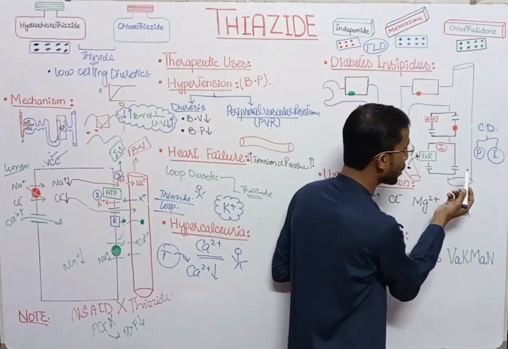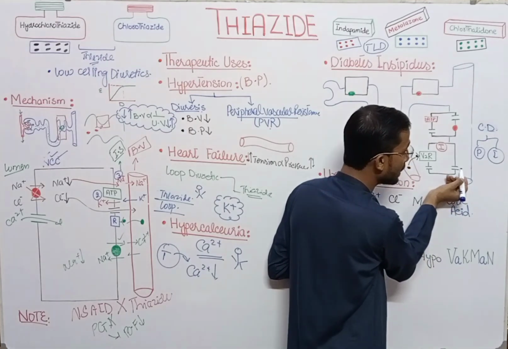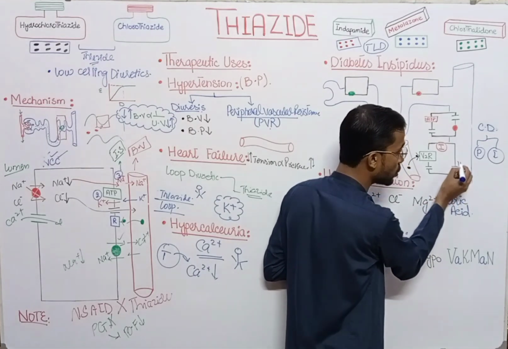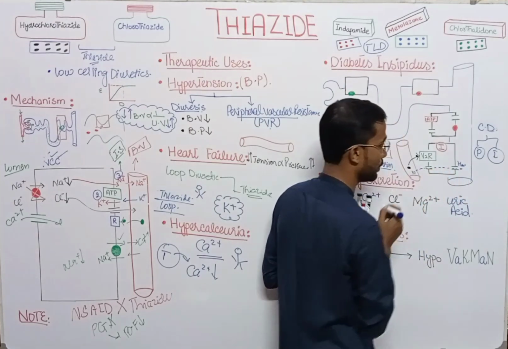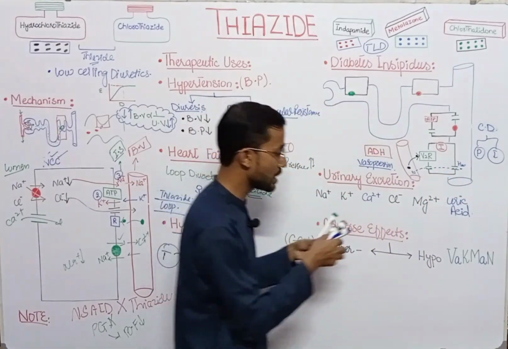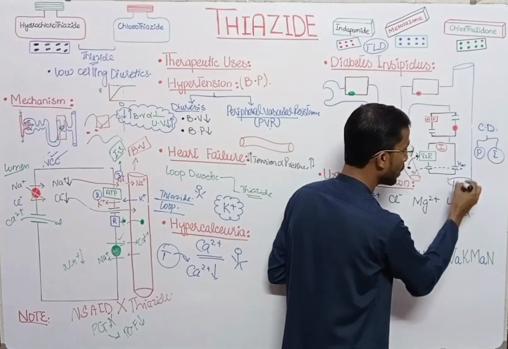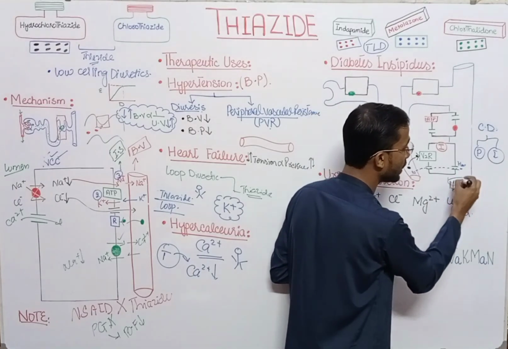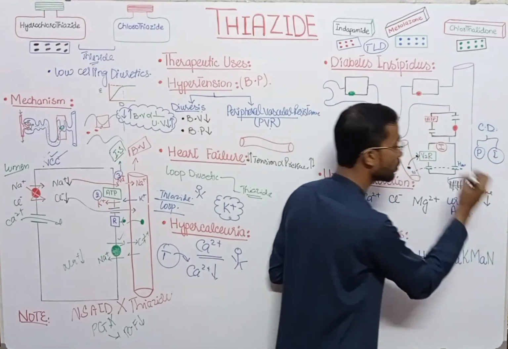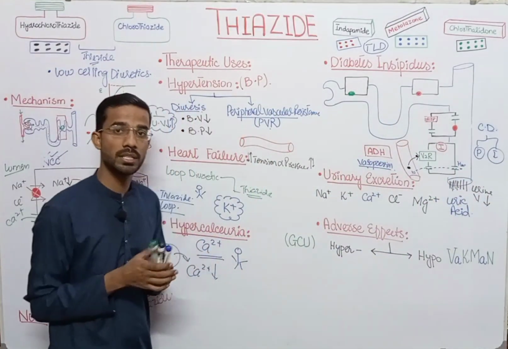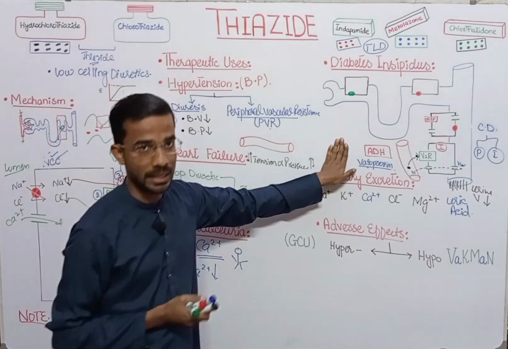Then at the collecting duct, you will see that the water, H2O, moves from the tubule into the blood. So ultimately, the volume of the urine will reduce. So urine volume will reduce in that situation. This is the normal action of the ADH.